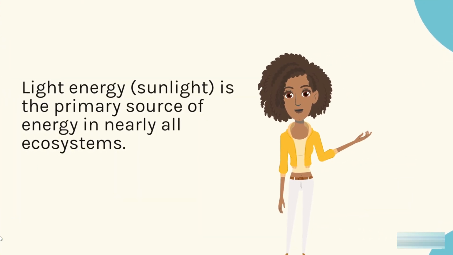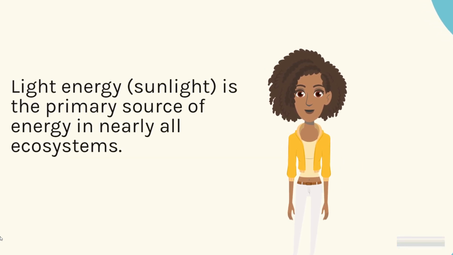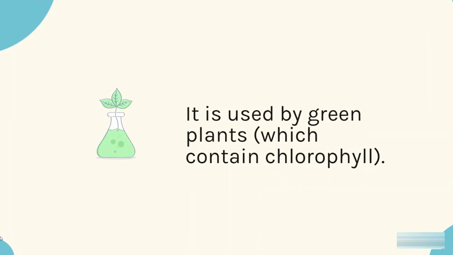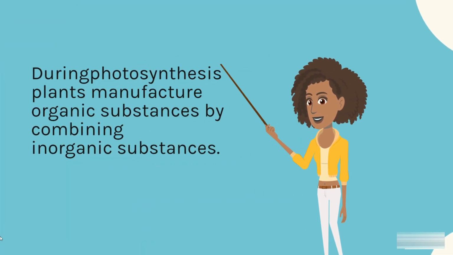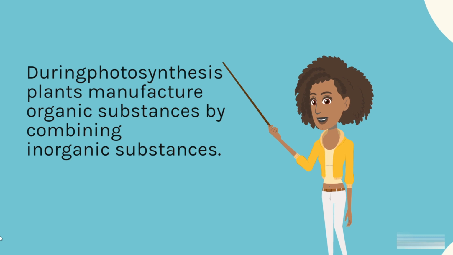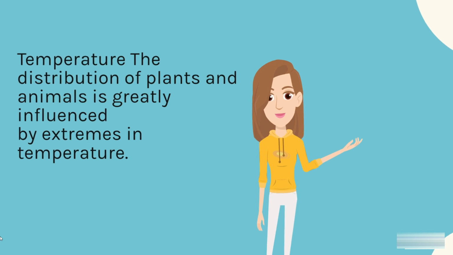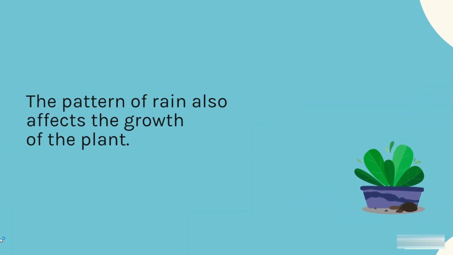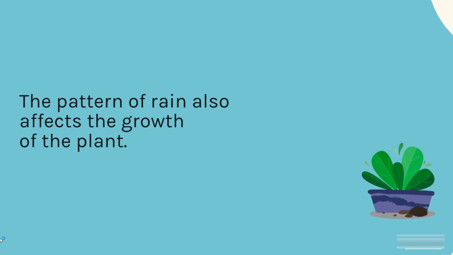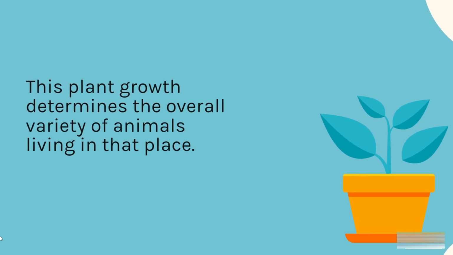Light energy: sunlight is the primary source of energy in nearly all ecosystems. It is used by green plants, which contain chlorophyll. During photosynthesis, plants manufacture organic substances by combining inorganic substances. Temperature: the distribution of plants and animals is greatly influenced by extremes in temperature. The pattern of rain also affects the growth of the plant. This plant growth determines the overall variety of animals living in that place.